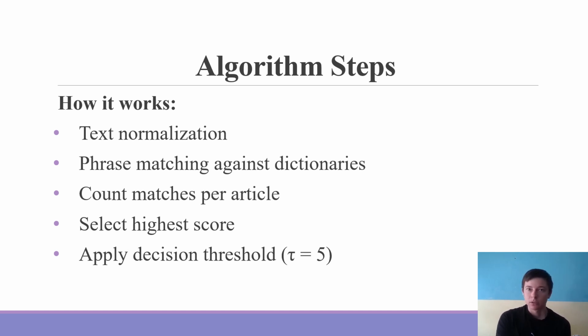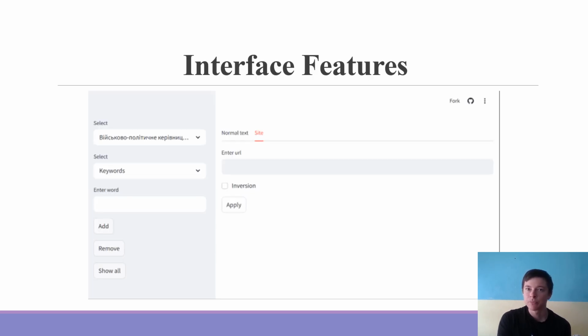The article with the highest count is identified. If this count meets or exceeds a preset threshold, which we set at 5, the article is considered relevant to the input text. If no article meets the threshold, the system outputs not found. This logic ensures that the system only flags strong matches, reducing false positives.